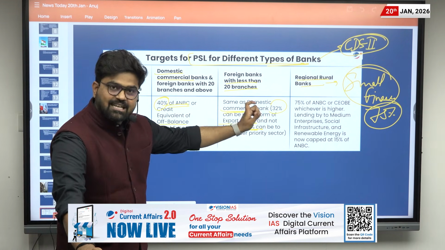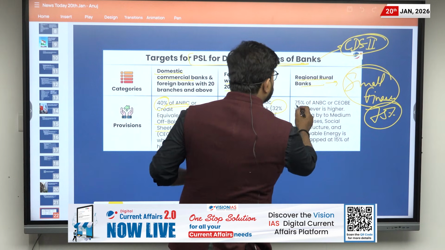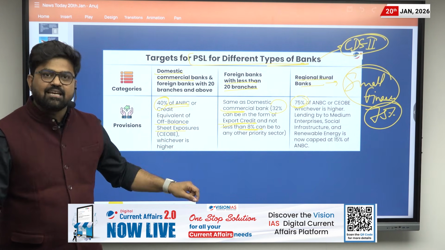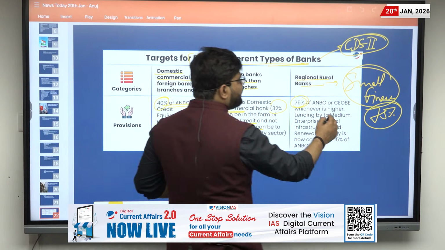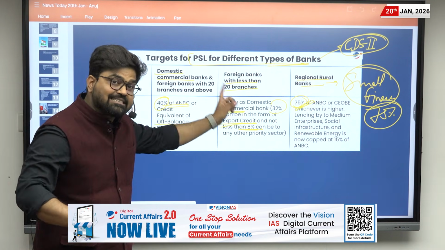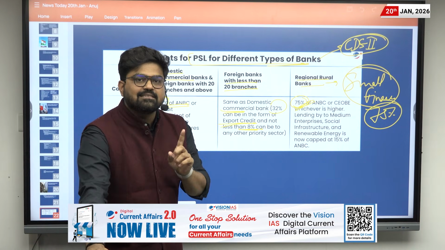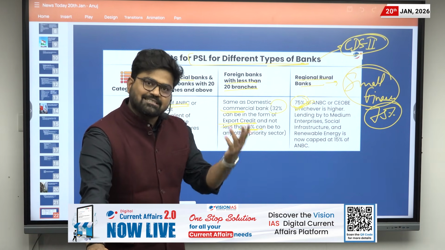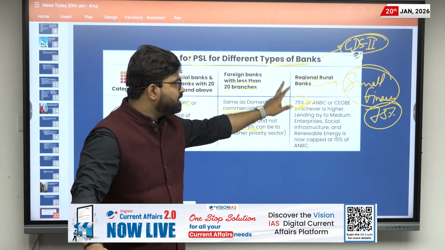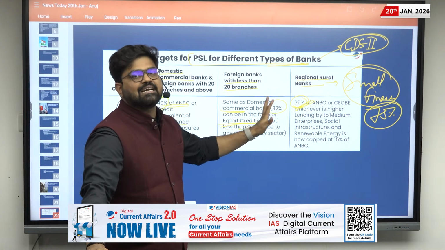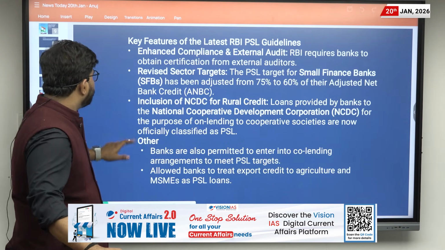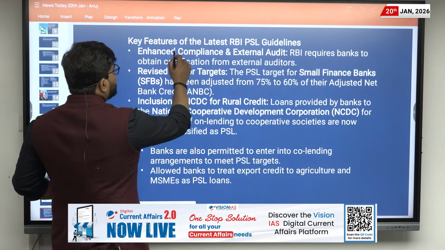And for regional rural banks, the target is about 75%, and till recently the target for small finance banks was also 75%, and that exact statement was there in the CDS paper. So that statement was correct previously, but it will not be correct if we read that statement after these guidelines. Now let us discuss these guidelines. What are their key features?